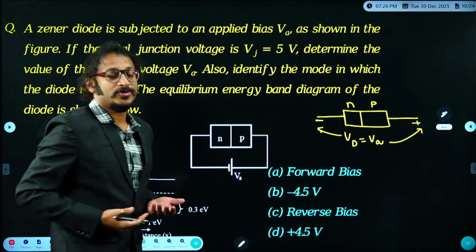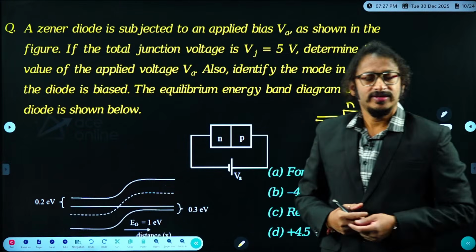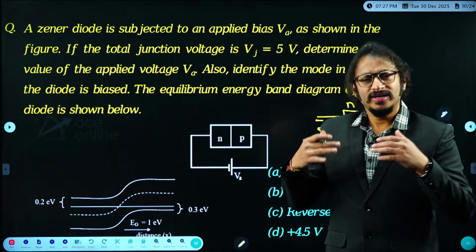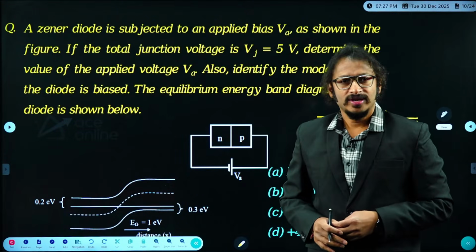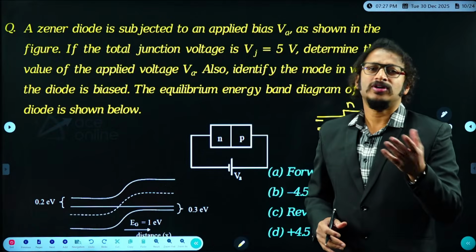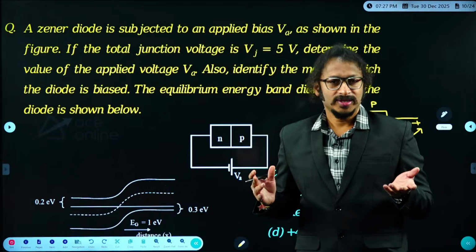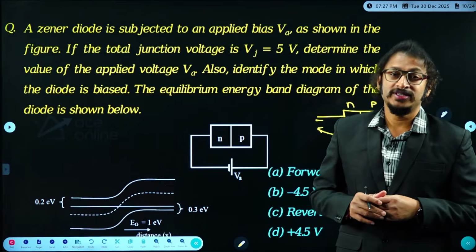I was surprised by seeing this question, the junction voltage examiner given as 5 volt. So how crazy this is. It is a very large voltage, man. The 5 volt at the junction itself is a very large voltage. So with a minimum common sense, we can understand, I think depletion width is large, because in the reverse bias, at the junction itself 5 volt indicates I hope depletion width might be large.